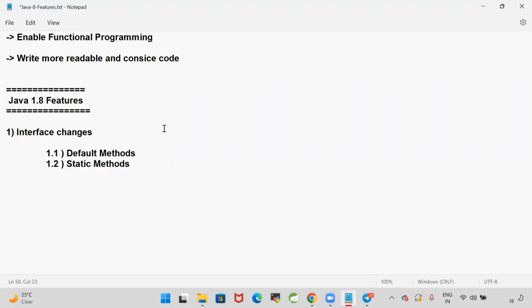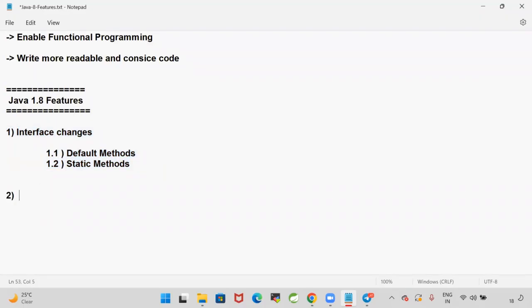Up to 1.7, we can write only abstract methods in the interface, but from the 1.8 version, they introduced default methods and static methods. We will understand the reasons behind these concrete methods in the interface.